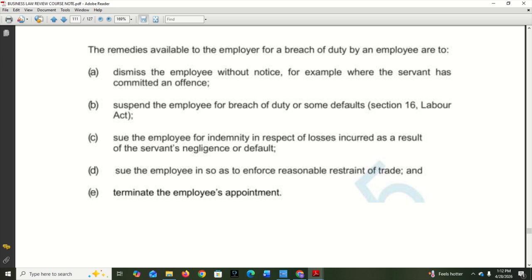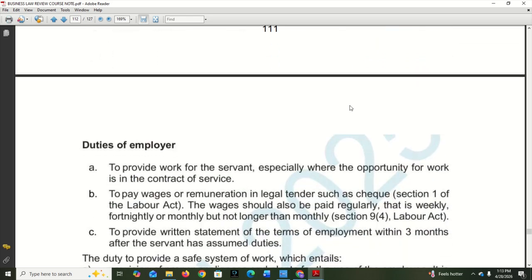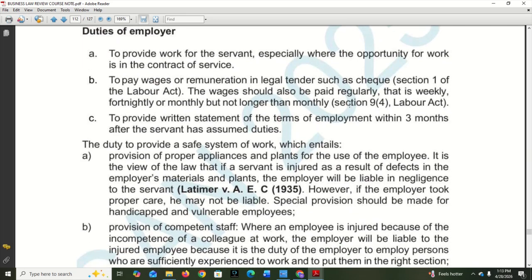He can also take him to court and try to recover money in respect of losses incurred as a result of the servant's negligence or default. Sue the employee in order to enforce reasonable restraint of trade and also terminate the employee's contract. Now, just like employers have their own obligations.